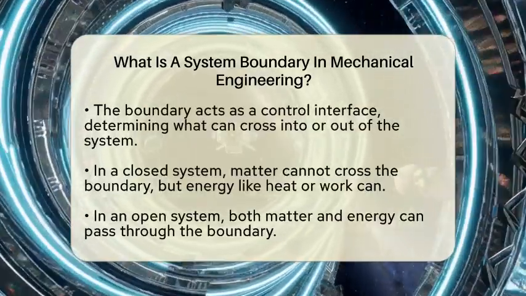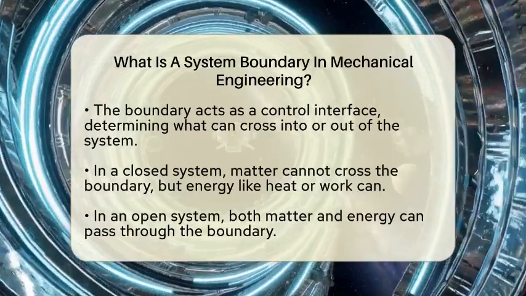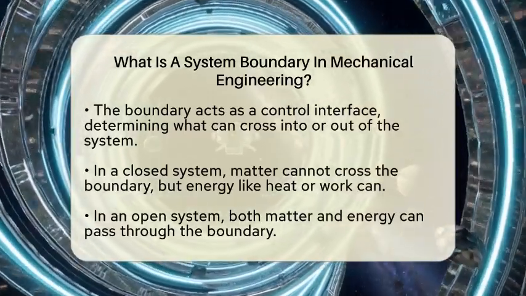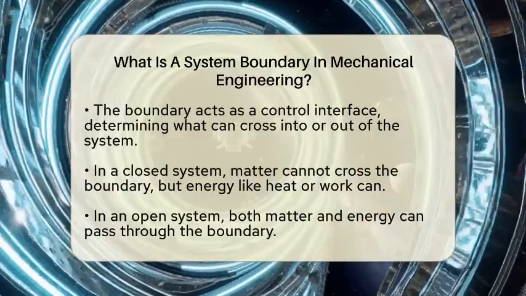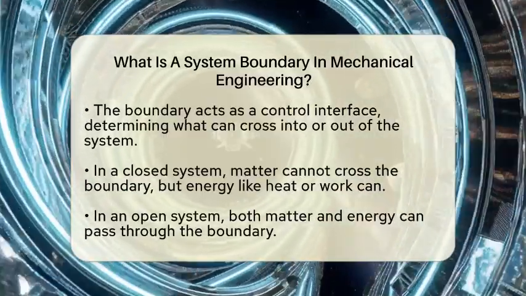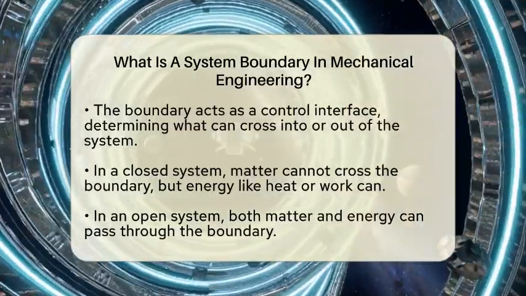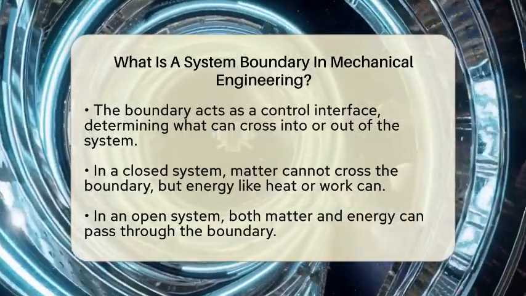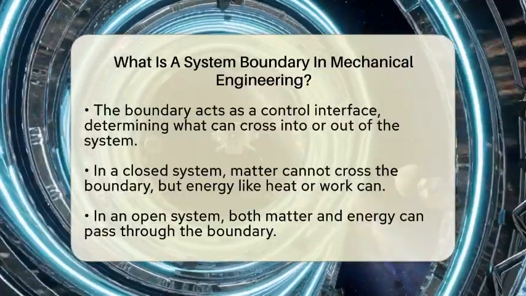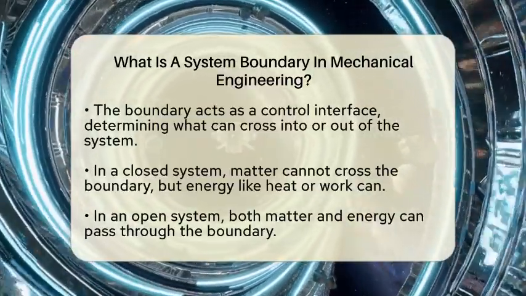In advanced topics and professional practice, the system boundary also acts as a control interface. It determines what can cross into or out of the system. For instance, in a closed system, no matter can enter or leave, but energy like heat or work can. In an open system, both matter and energy can cross the boundary. This distinction helps engineers decide how to model the system accurately.